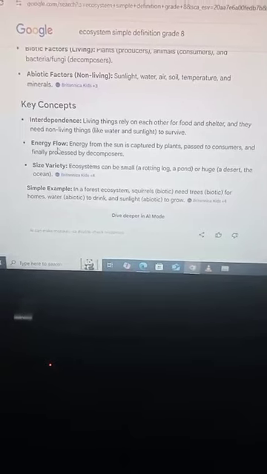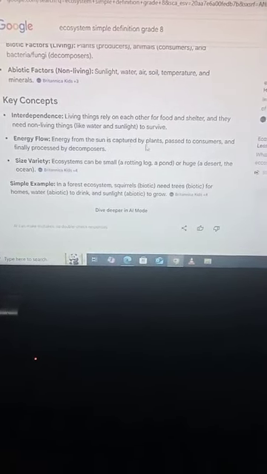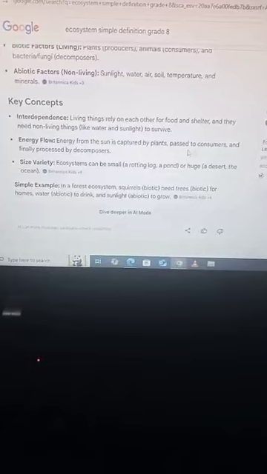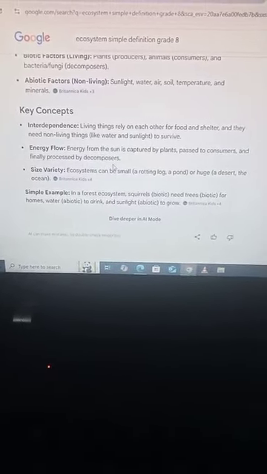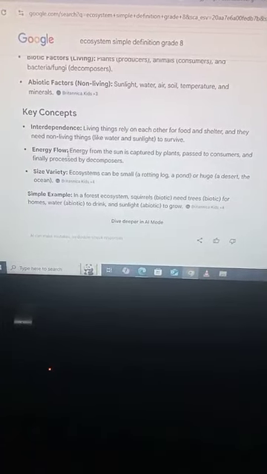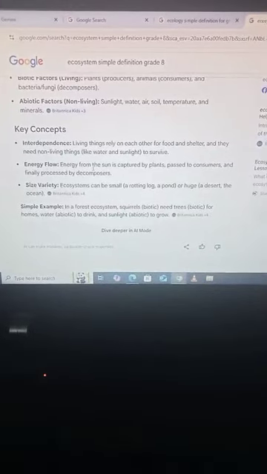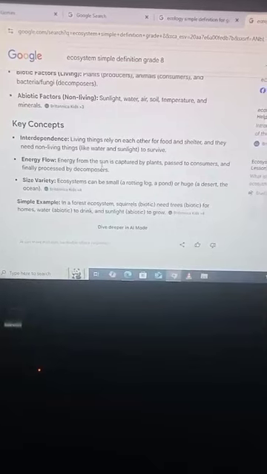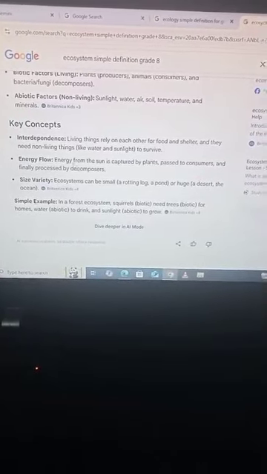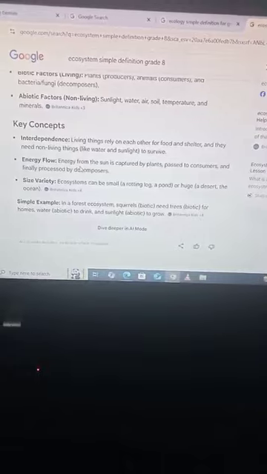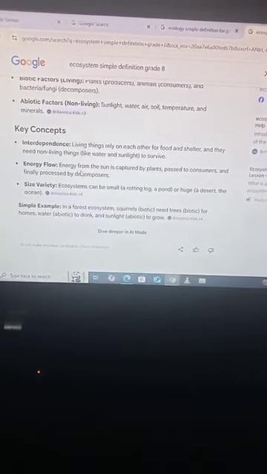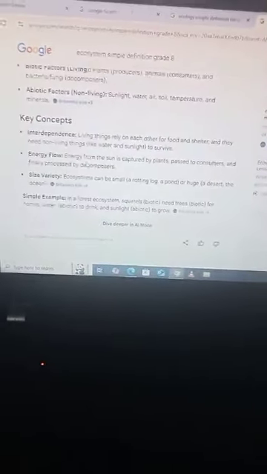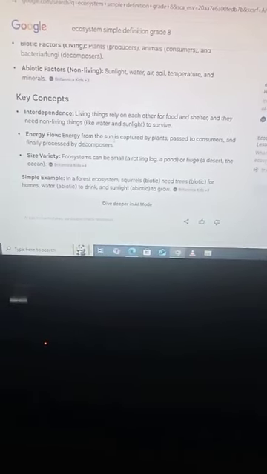Next concept is energy flow. It is very important. Energy from the sun is captured by plants, passed to consumers and finally processed by decomposers. Energy from the sun cannot be captured by us, the consumers, directly, but plants have the capability to capture this energy directly. They trap energy and then they make their own food by the process of photosynthesis.